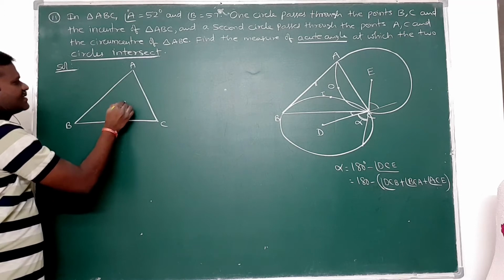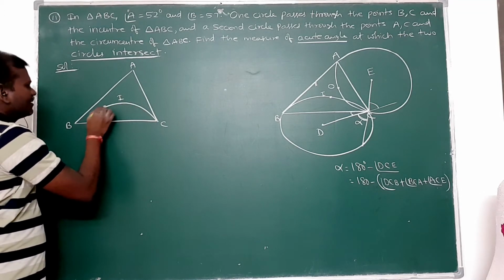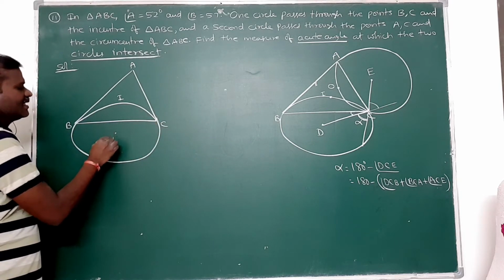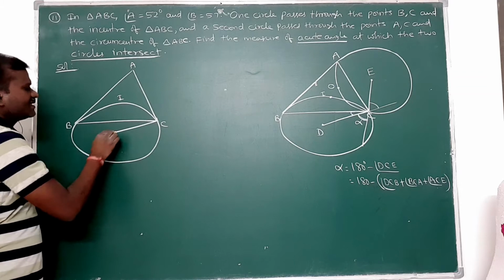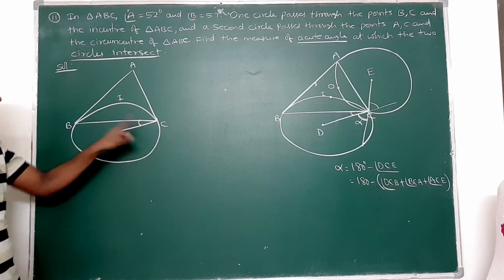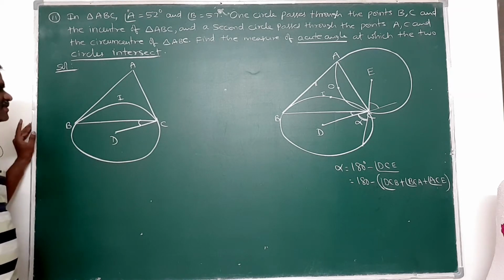If I is the incenter, I am taking this one circle here, because that angle is in here. This is D. Then we have to find out this angle, DCB. My aim is to find this angle first.